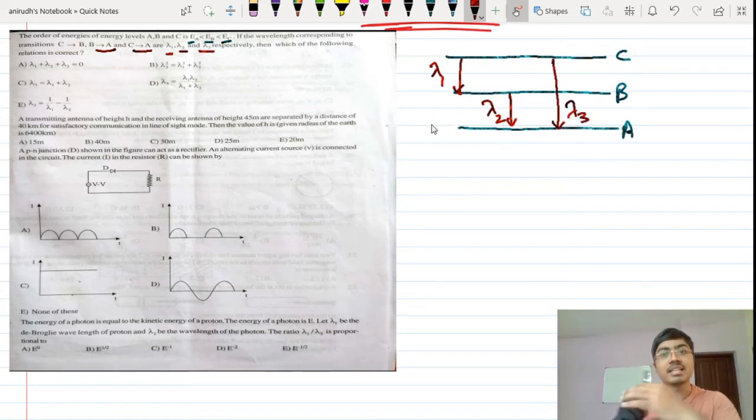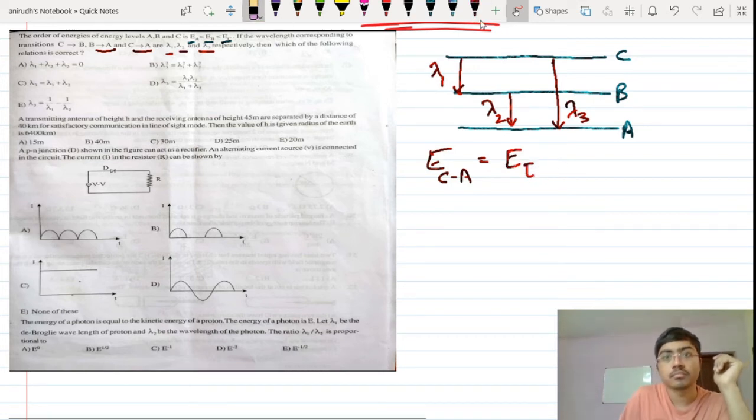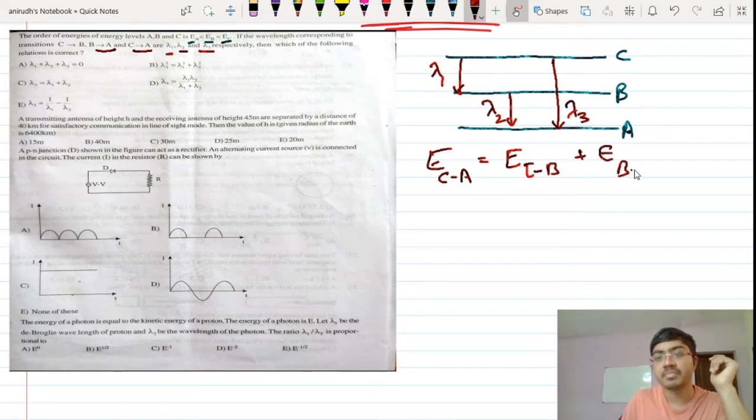Just by looking at this, I can say that the energy from C to A is equal to the energy from C to B plus the energy from B to A. So this kind of transition energy can be written. The energy released in coming down from C to A is equal to the energy released by coming from C to B plus the energy released from B to A. That's it. Just going through the concepts of energy in these transition states, I mean the atomic energy levels.